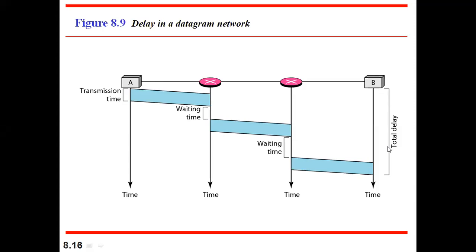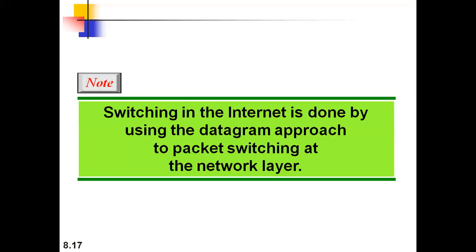Then definitely the delay is more compared to the circuit switch. Definitely it is going to be more, because there we didn't have any disturbances in between. Directly we transmitted the data. But in this case, definitely there is a kind of delay that depends on how free the switches are. If all the switches are free, then there is no delay here also. But in 99% of cases, switches will not always be free. They will be transmitting one or the other data. In that case, the packets have to wait some amount of time. That is why the delay is going to be more. Is it clear? The difference between packet switched and circuit switched?